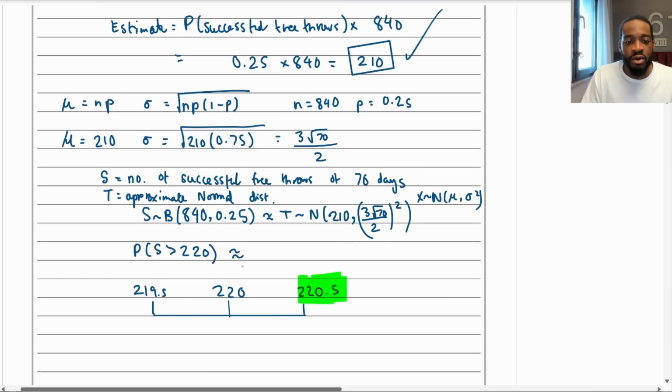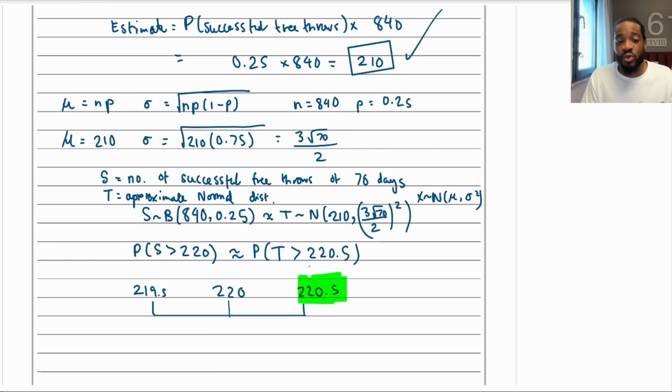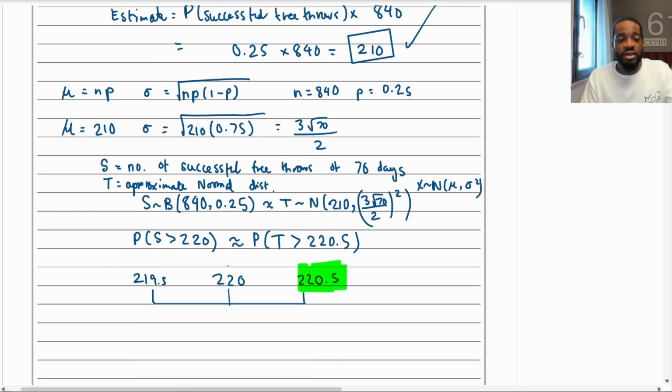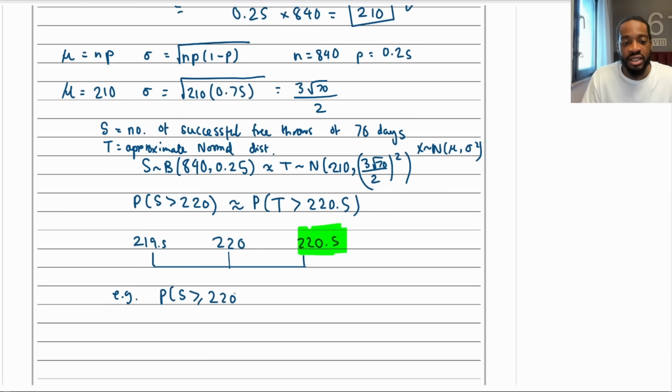So therefore, we are going to say that this is going to be approximately the probability of T being greater than 220.5. Okay. And that's how you should always do these type of questions. It just depends on what they are. So for example, let's just say it was the probability of S being greater than or equal to 220. How was that different? Well, this is saying that it can be 220, right?